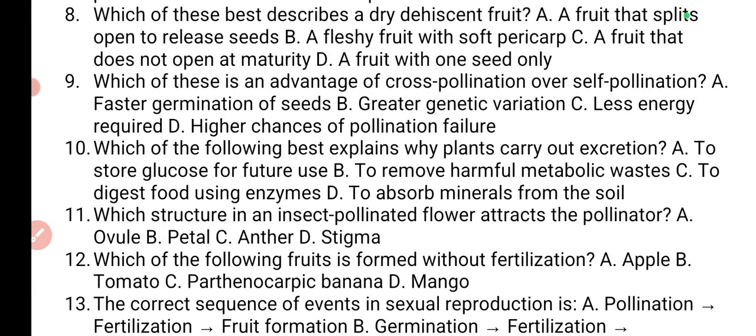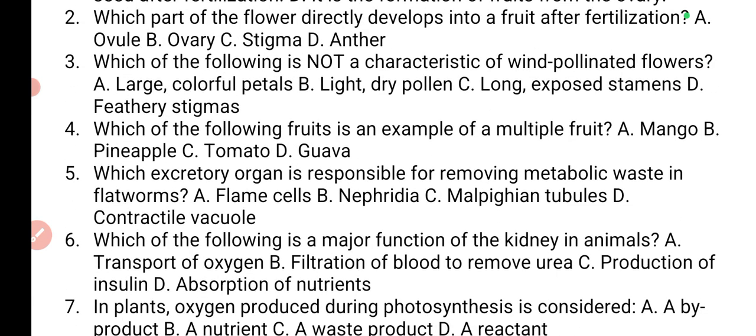Remember in question 3, it says one of these is not characteristic of wind pollinated flower, and I said it is large petals, because large petals is characteristic of insect pollinated flower, because it provides a space for the insects to land. Is that okay? So that is why it is characteristic of insect pollinated flower. Okay, the next one.